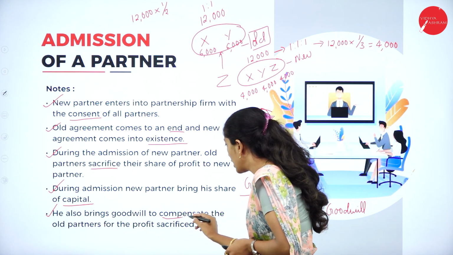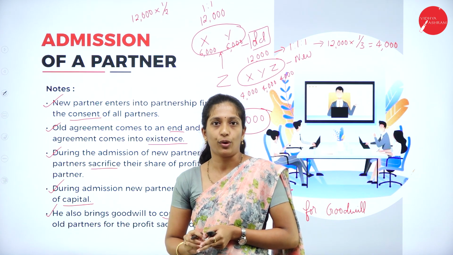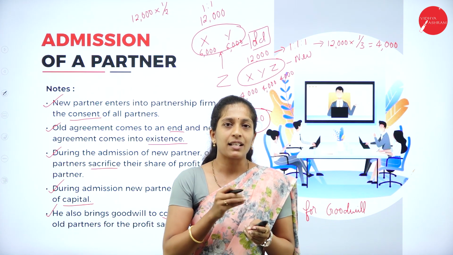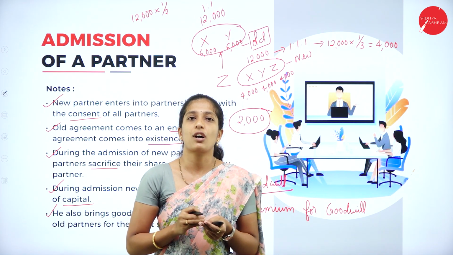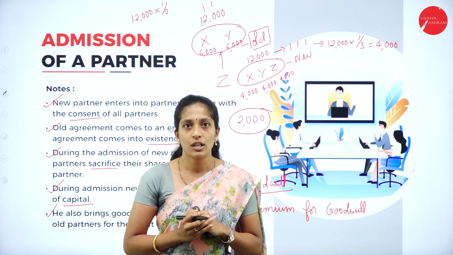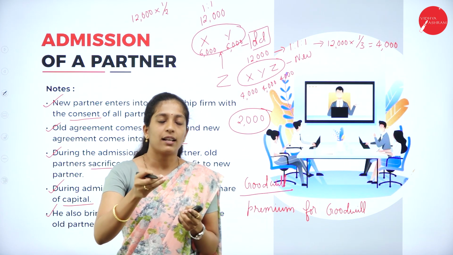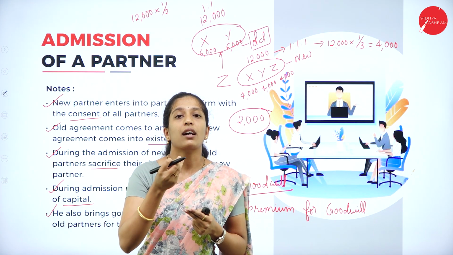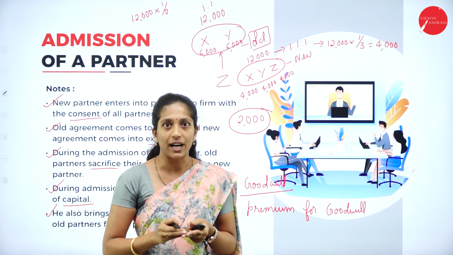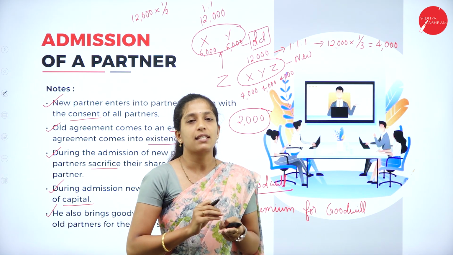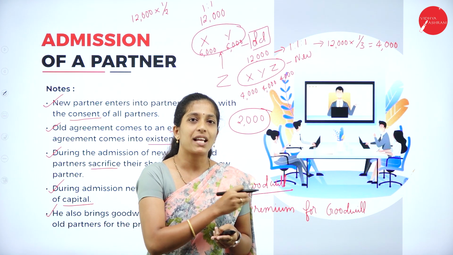Now why does he bring this goodwill? What is the necessity to bring goodwill? When he enters, he brings capital. Along with that, he will bring an extra amount which is called goodwill or premium for goodwill. Now why he brings that goodwill is that, when a new partner enters, old partners are going to sacrifice their share of profit in favor of the new partner. So in order to compensate that, in order to return it back to the old partners, he brings certain amount as goodwill.